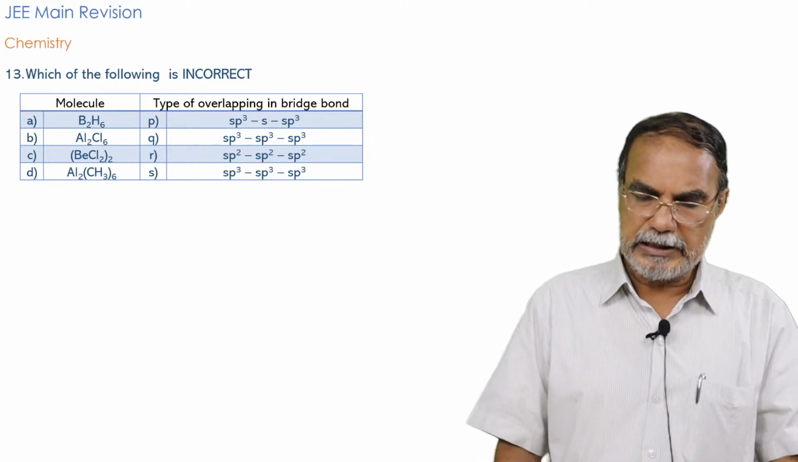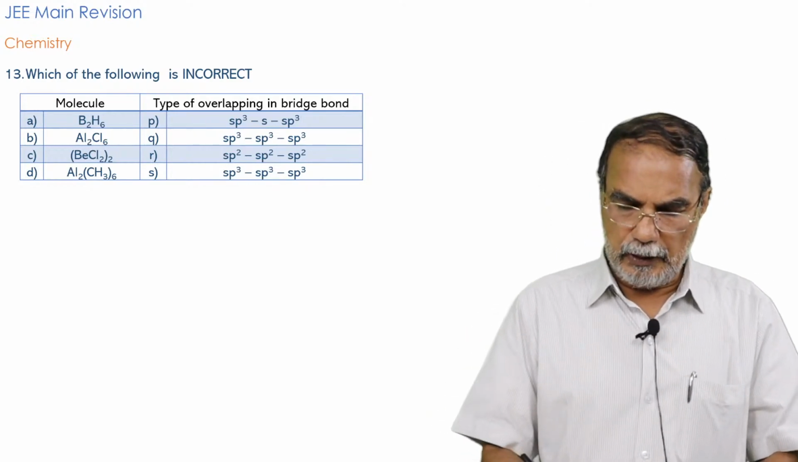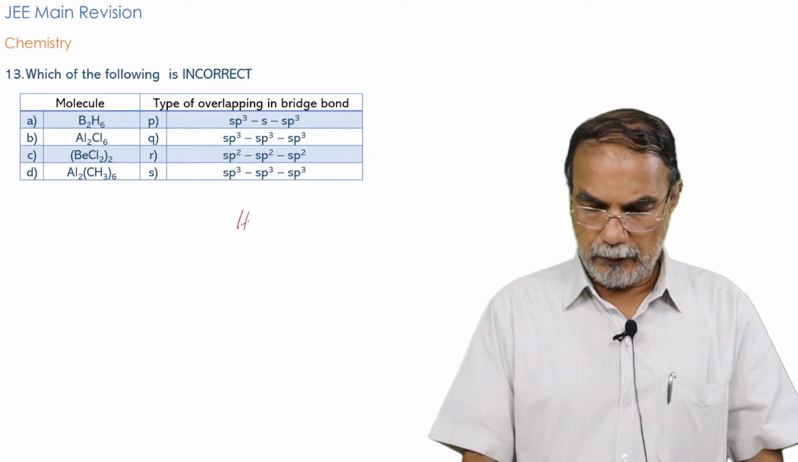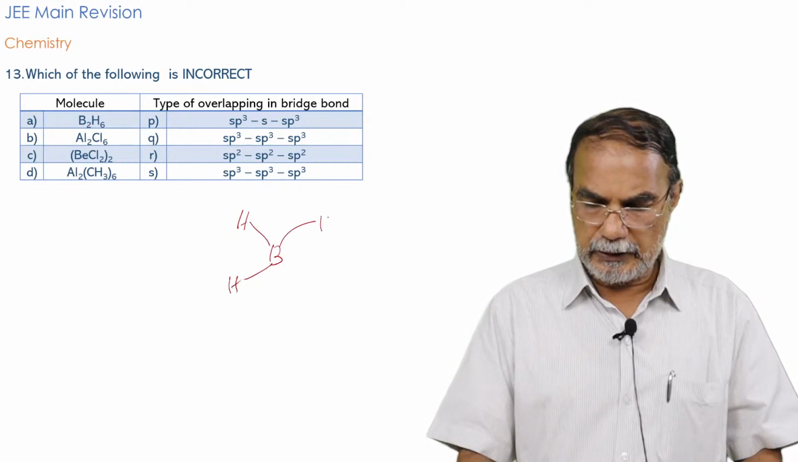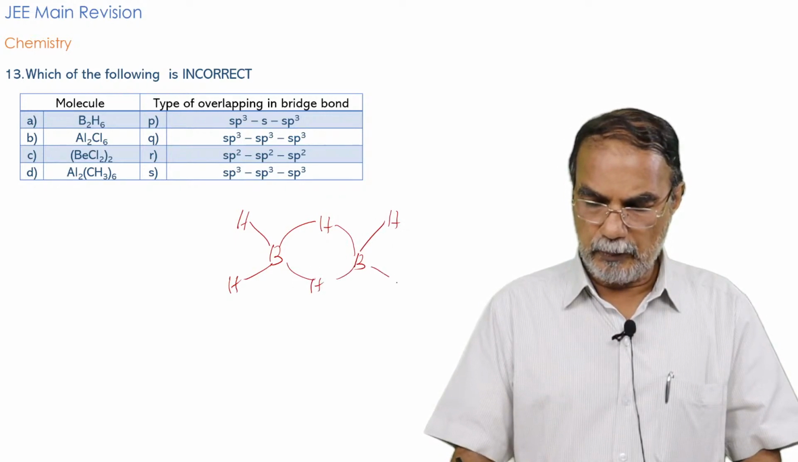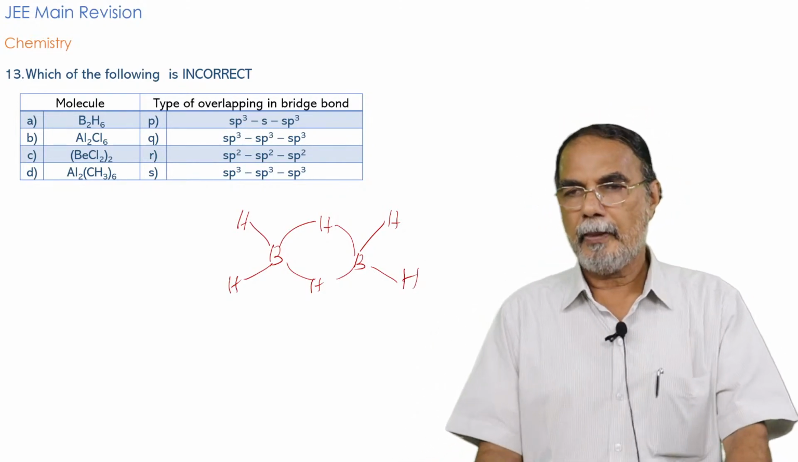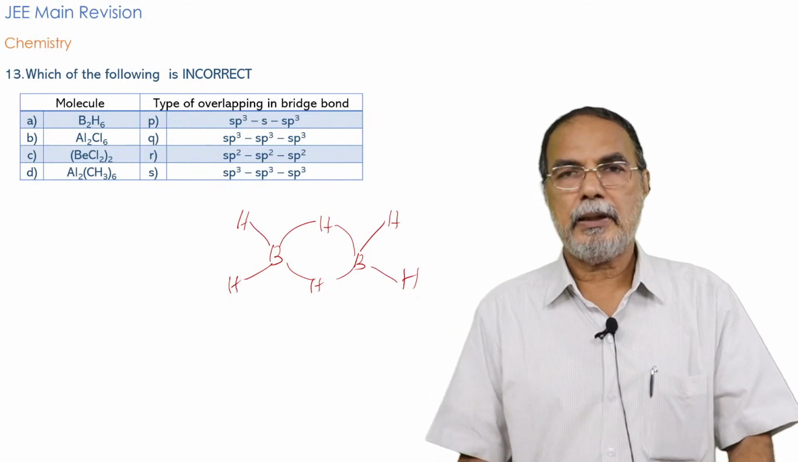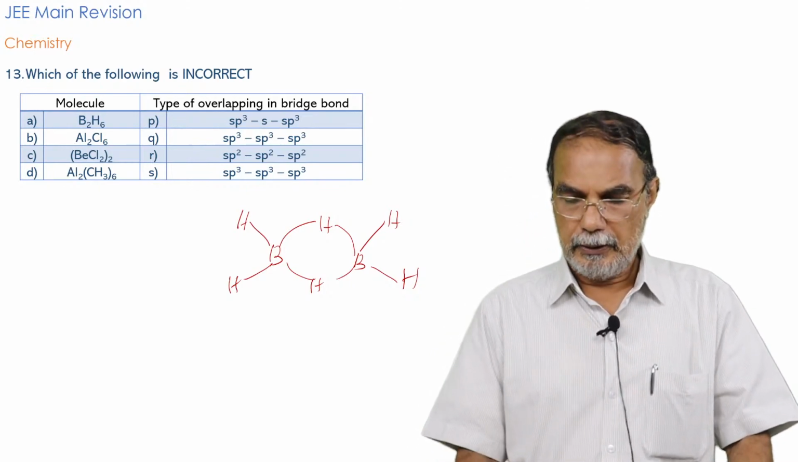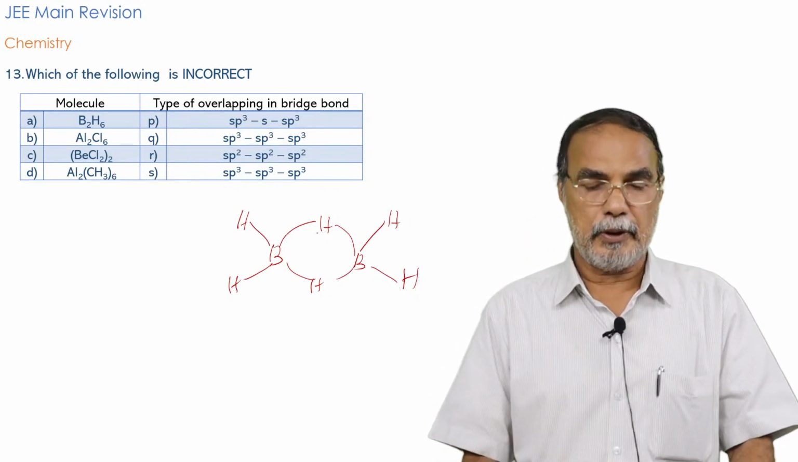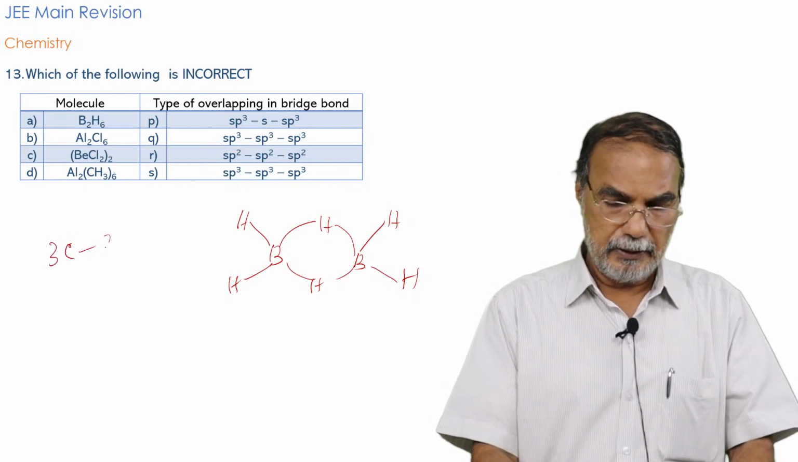Okay, B2H6 is a diborane molecule. I hope this is something which is again very often asked as a question. The special structure of the diborane molecule, where you have hydrogen bridge bonds in addition to normal bonds, and the bridge bonds are 3 center 2 electron bonds.